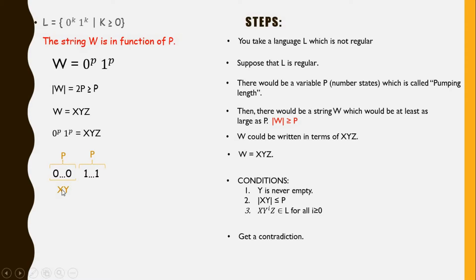We know that the XY is located in the first P characters because the length of XY is at most P. It couldn't be here, because we would break the second condition. And also, we have no idea how big the X and Y parts are. We don't know how big they are, because again, this is a hypothetical situation, okay? So XY consists of zeros in this case.